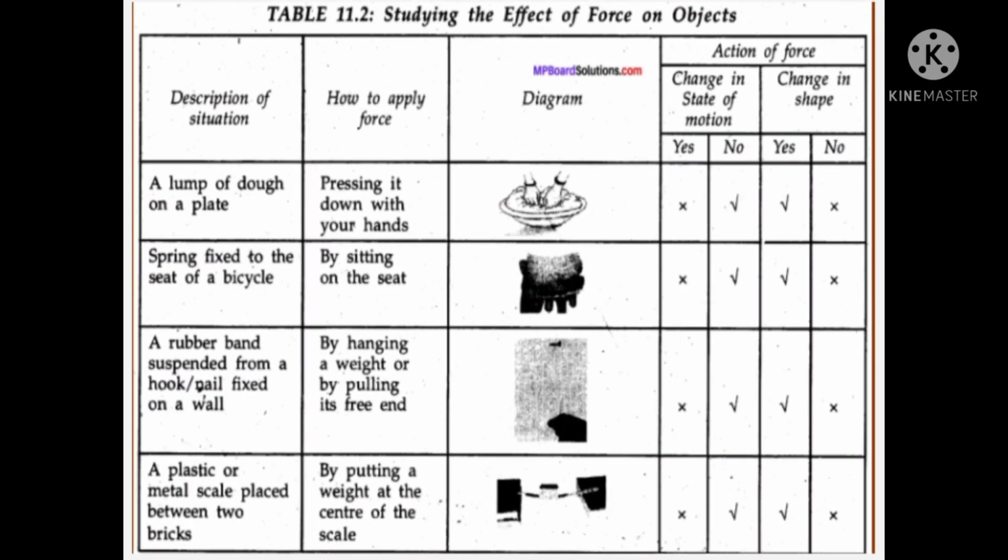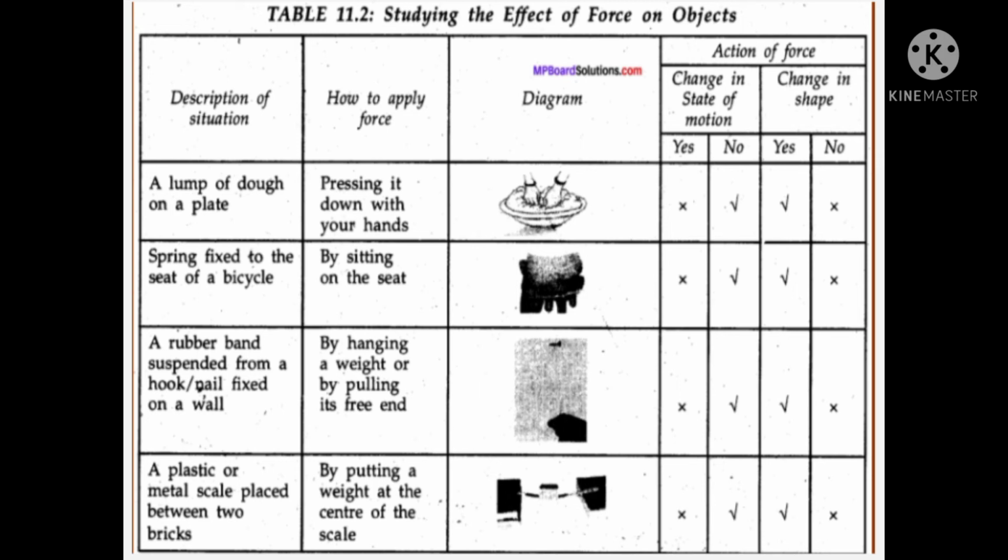Our next topic is that force can change the shape of an object. Observe this table carefully. Our first situation is a lump of dough on a plate and then we apply a force on it, that means pressing it down with our hands. What is the action of force in this case? The applied force did not change its state of motion.